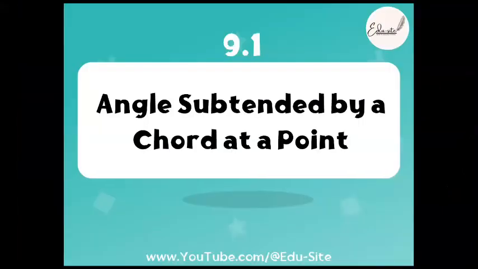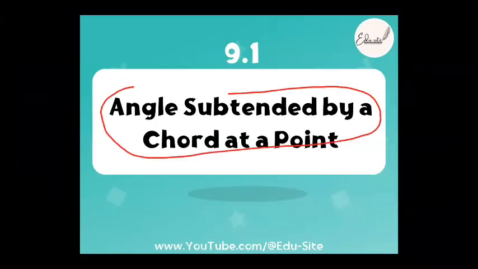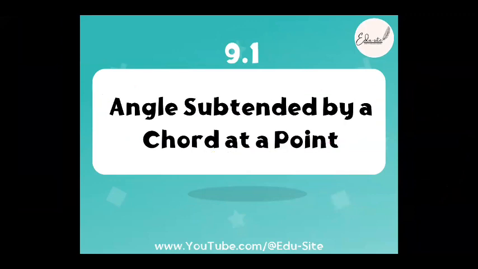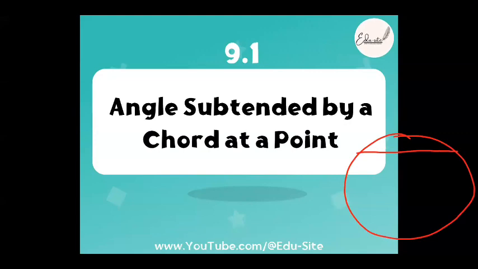The first thing that we had studied was the angle subtended by a chord at a point. Fine. What does angle subtended by a chord at a point mean? If you draw a chord, for example this is a chord AB, and you draw any point C here, or any point D here, or any point O here, what is an angle subtended by chord AB at C?